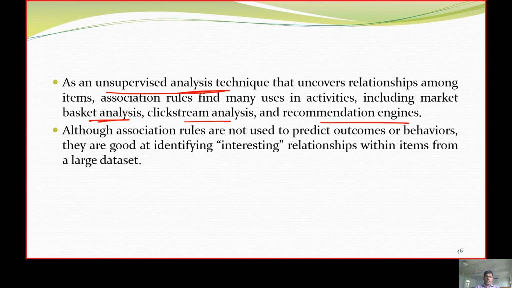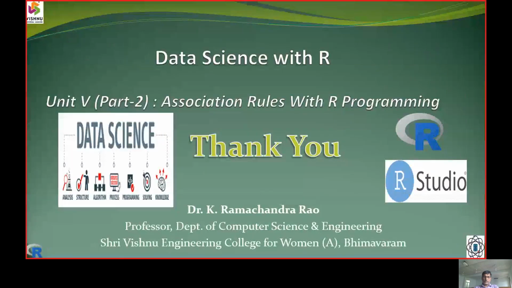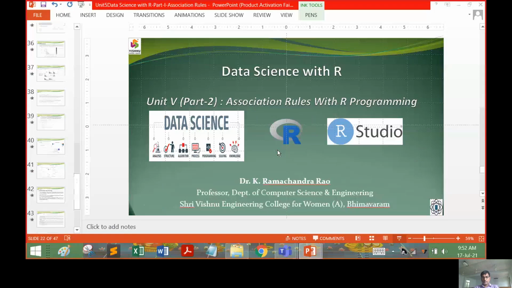And altogether, why we use association rules is to predict outcomes and behavior, and to find interesting patterns and relationships among the items in a larger database. So that is all for this R programming implementation of association rules with the Apriori algorithm.